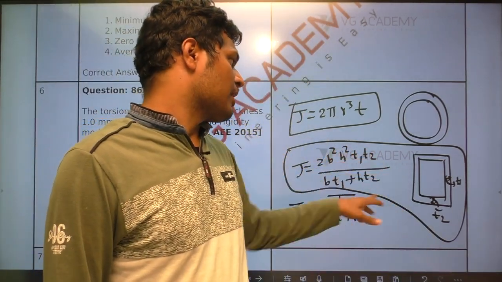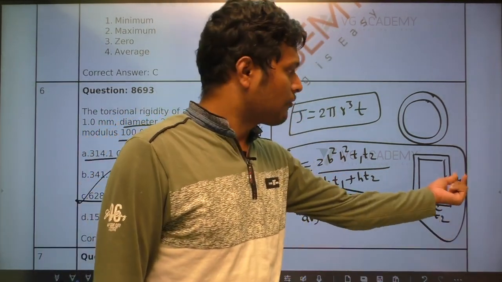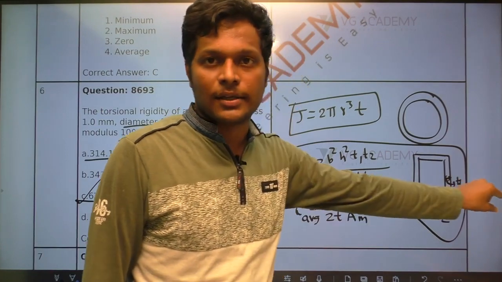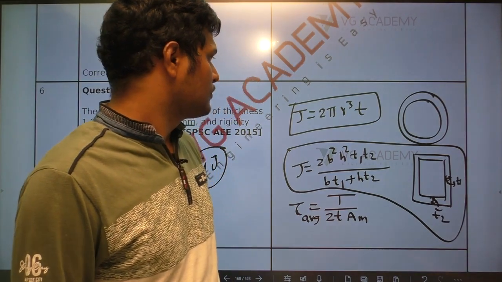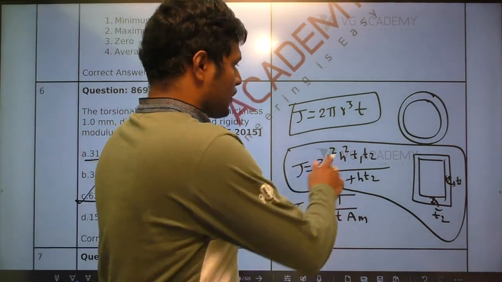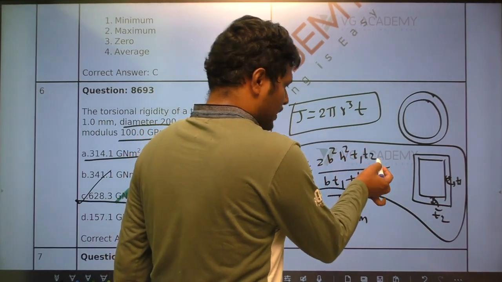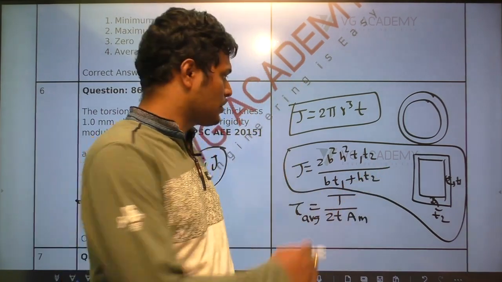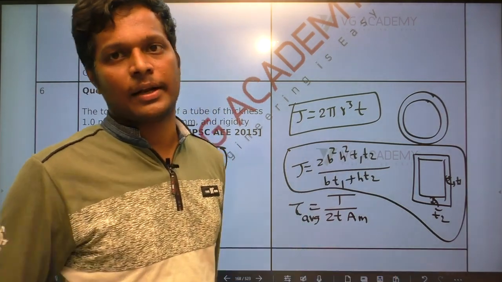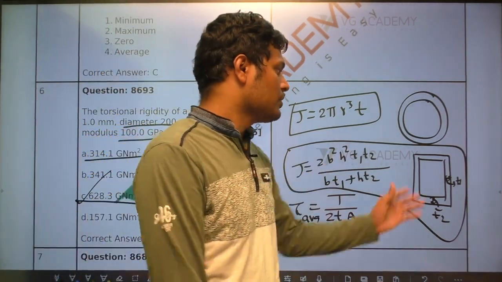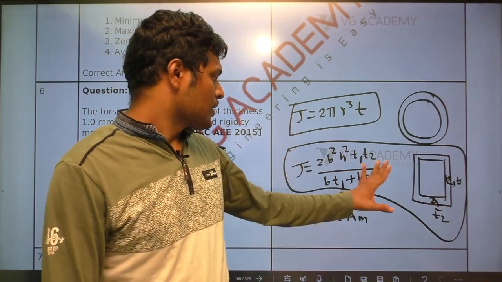So 2b square h square t1 t2 by b t1 plus h t2, where t1 is the thickness along this height and t2 is the thickness along the width. So b t1 and h t2. Suppose if t1 is equal to t2, what happens? You can see this will become 2b square h square t divided by b plus h. So 2b square h square by b plus h into t, that is what you get finally. So if t1 is equal to t2, just for safety remember that, so in future if the question comes.